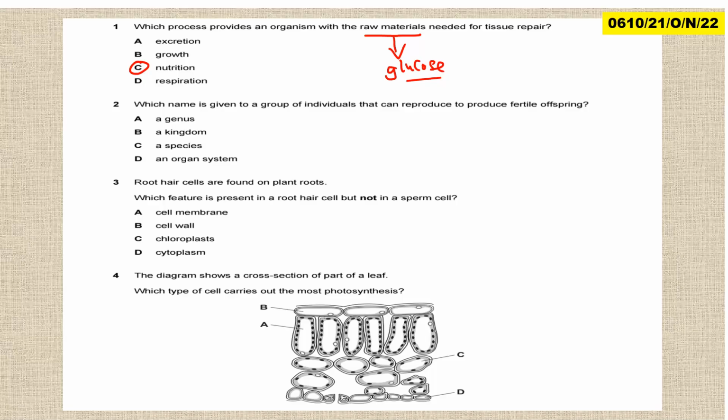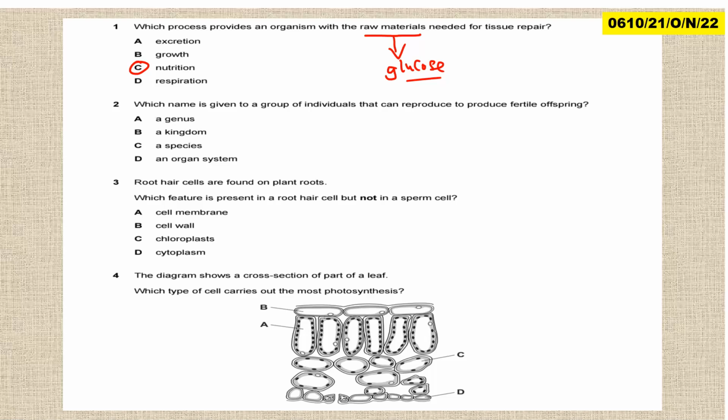Needed for tissue repair. What process provides an organism with the raw material needed for tissue repair? Okay, what is the correct answer here? So anyway, it's just overthinking.